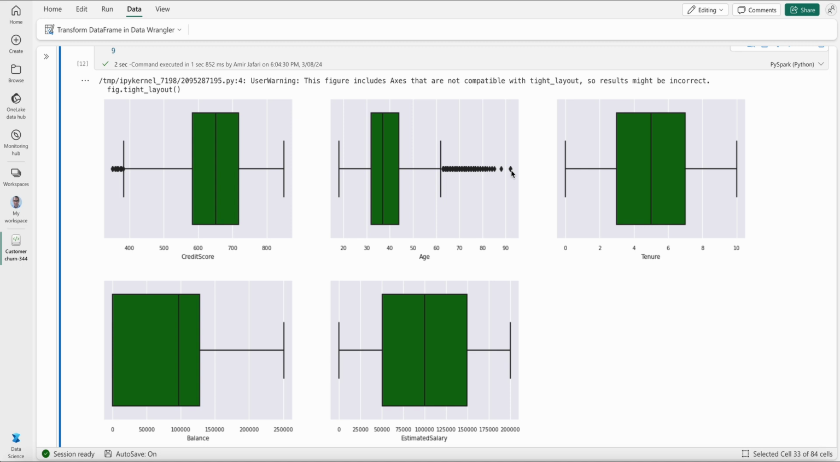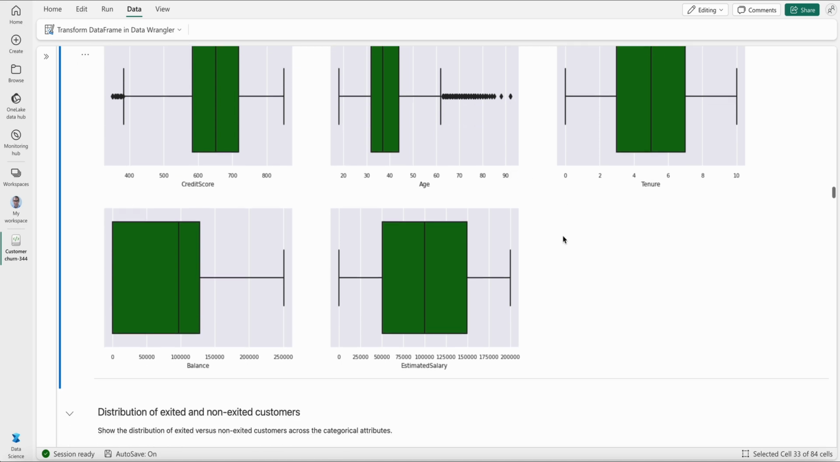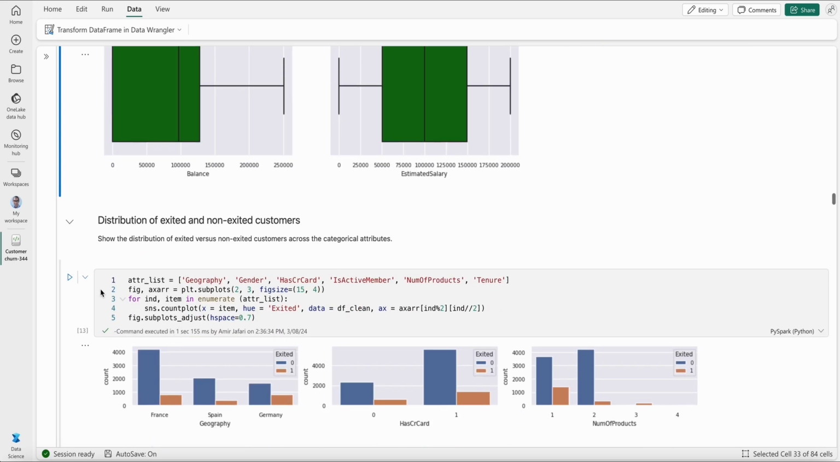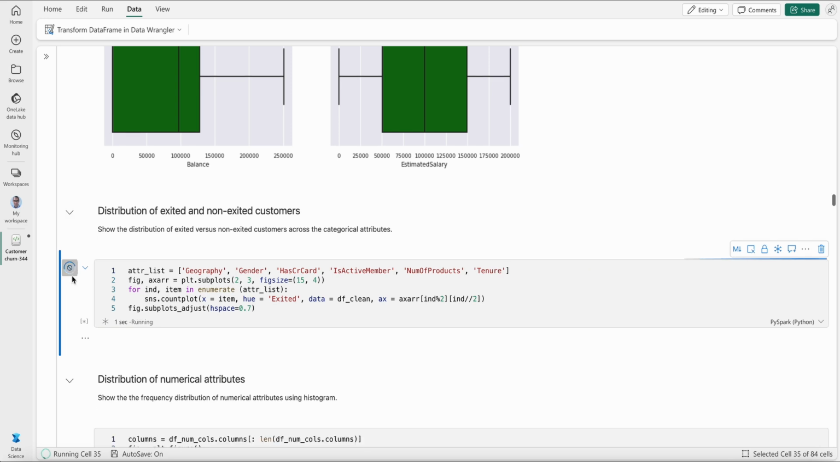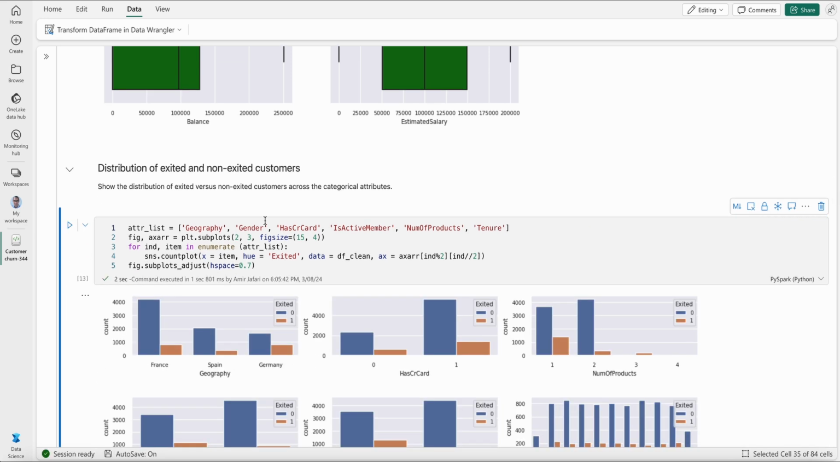So it helps you gain some good knowledge, and we always recommend performing EDA, or exploratory data analysis, because it gives you very valuable insights from your data set. Now let's look at the distribution of exited versus non-exited customers across some of the categorical attributes. So these are my categorical attributes.